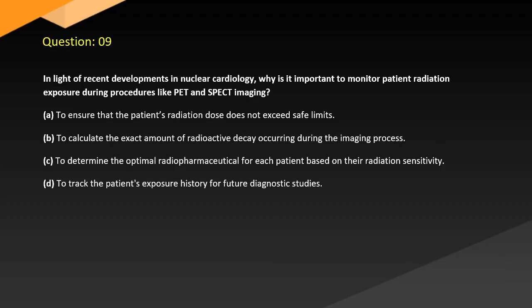Question 9. In light of recent developments in nuclear cardiology, why is it important to monitor patient radiation exposure during procedures like PET and SPECT imaging? A. To ensure that the patient's radiation dose does not exceed safe limits. B. To calculate the exact amount of radioactive decay occurring during the imaging process. C. To determine the optimal radiopharmaceutical for each patient based on their radiation sensitivity. D. To track the patient's exposure history for future diagnostic studies.